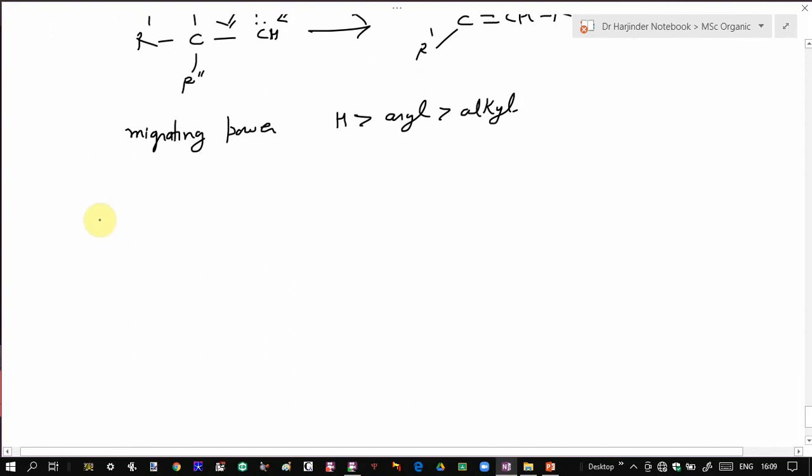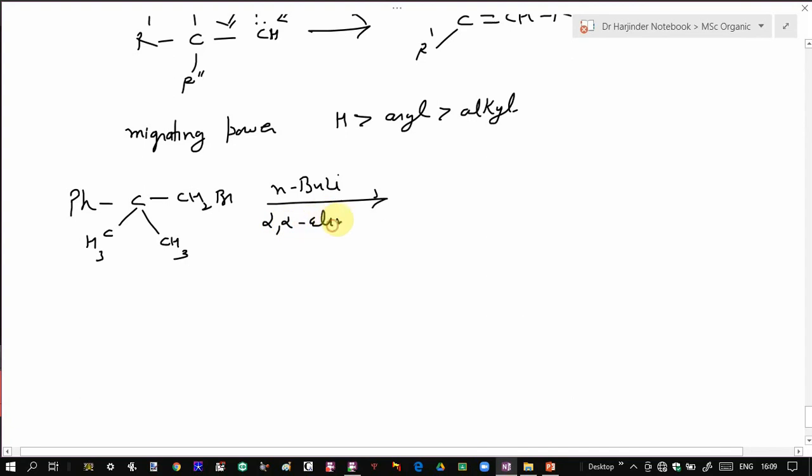For example, suppose you have this molecule with CH2Br, and suppose you treat it with the base n-butyl lithium. So what will happen again? Alpha-alpha elimination will take place, and that results in a formation of carbene. So initially that results in a formation of carbene.